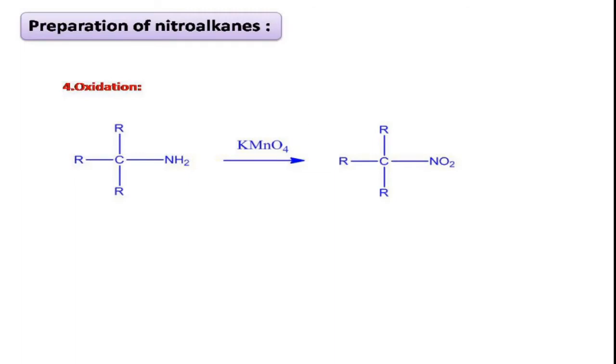Coming to the fourth preparation method, that is oxidation. You can see here, this is a primary amine having a tertiary carbon. The carbon is of tertiary nature, but the amine is the primary amine. It is an example of a primary amine having a tertiary carbon. When it is oxidized with potassium permanganate, the amine group is converted to a nitro group, right? In this way, by the above four methods, we can prepare the nitroalkanes.